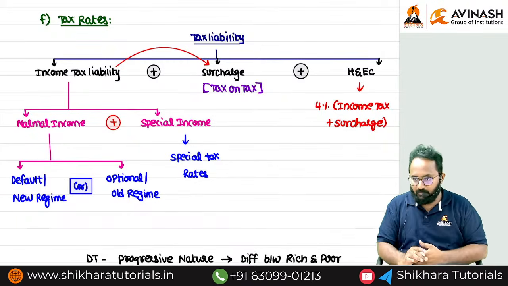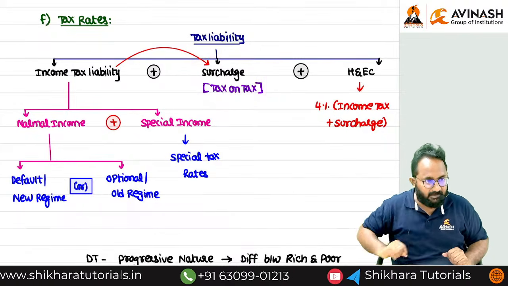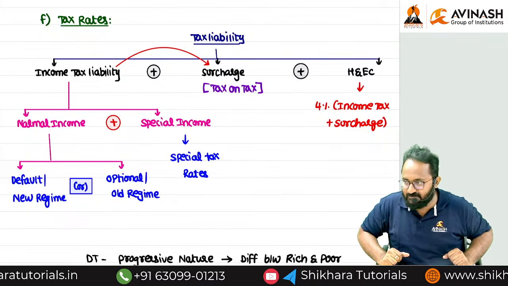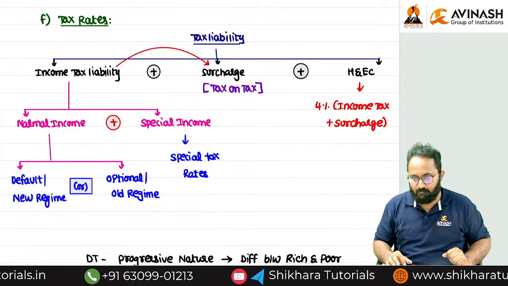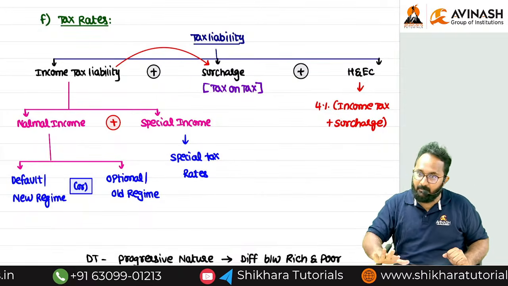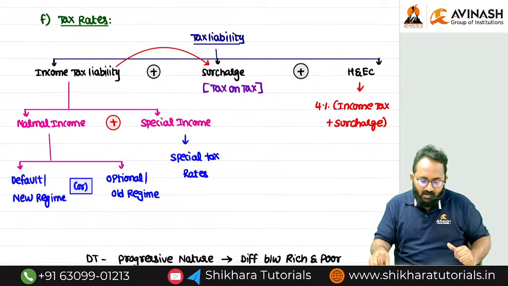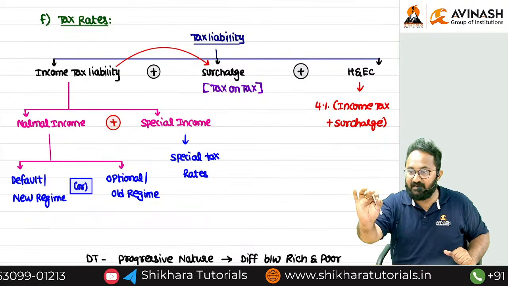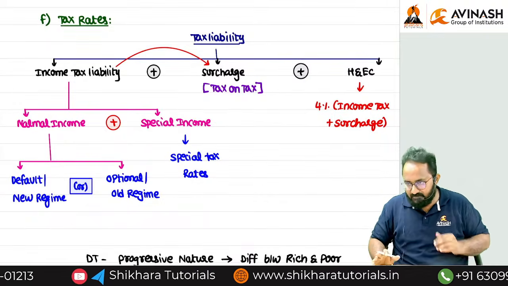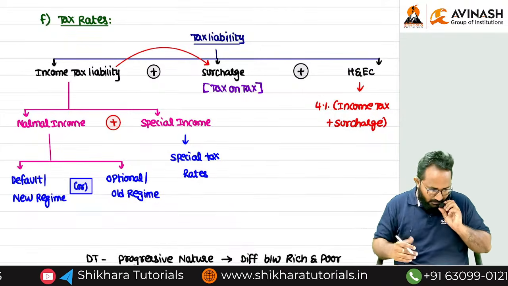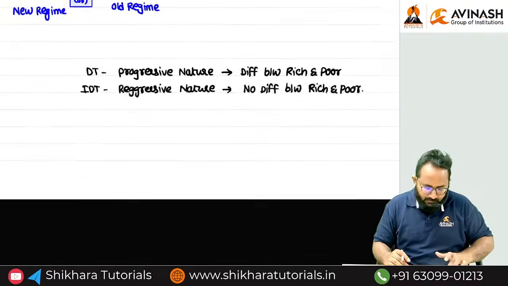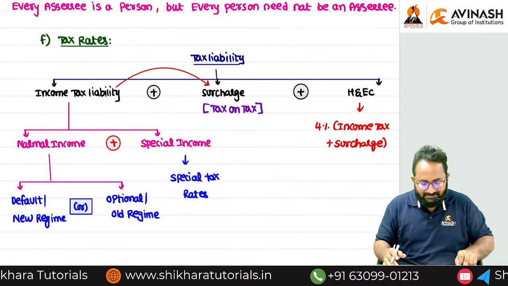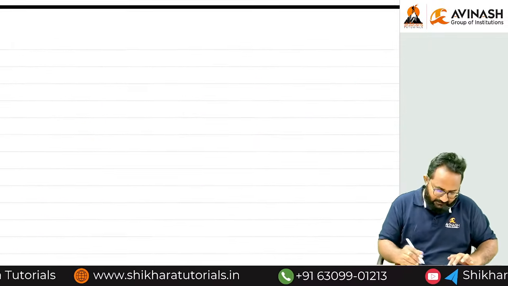Then also, sir, for rich persons the surcharge concept is there. For poor persons, we want to give a discount on the tax payable. That is only rebate. Yes, and because of the surcharge, there is one more concept, that is marginal relief. That also we have to discuss, and automatically this chapter will close. So next we have to discuss the income tax rate. In this point only, I want to start the further discussion with income tax rates.